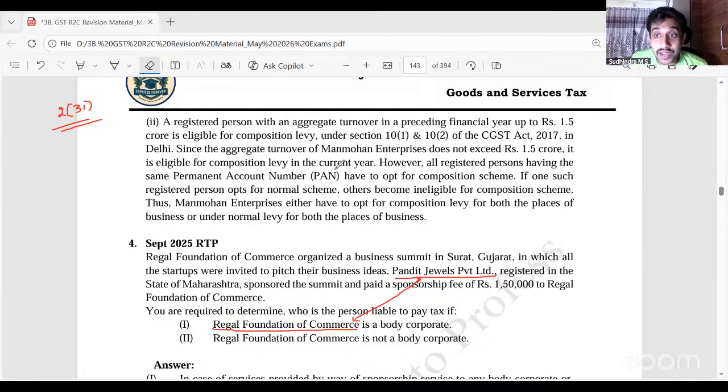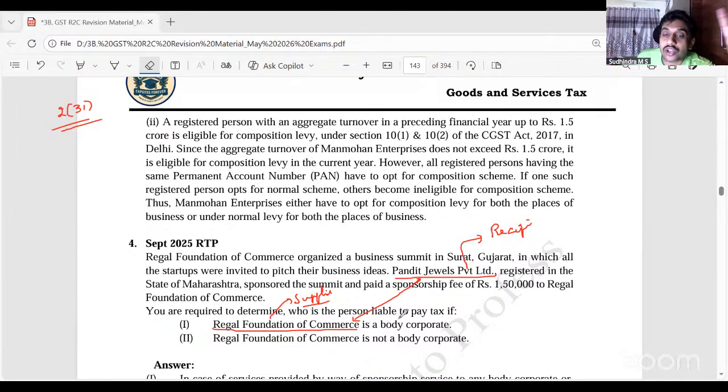Here, who is paying the sponsorship fee? Pandit Jewelers. That means Pandit Jewelers are the recipient. Regal Foundation is the supplier. What are they supplying? They are supplying sponsorship service in the form of advertisement. Correct? That is why Pandit Jewelers are paying 1.5 lakh. So, Regal Foundation is a supplier.